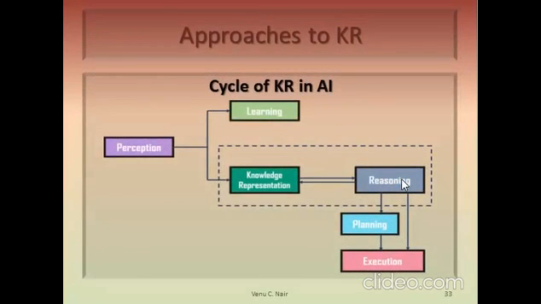We can notice two areas in this figure with respect to the dotted rectangle shown. One is inside the rectangle and the other area is outside the rectangle. So the outside portion can be considered as an environment. The environment is having perception, learning, planning, and execution, while inside the rectangular portion we are having knowledge representation as well as reasoning.